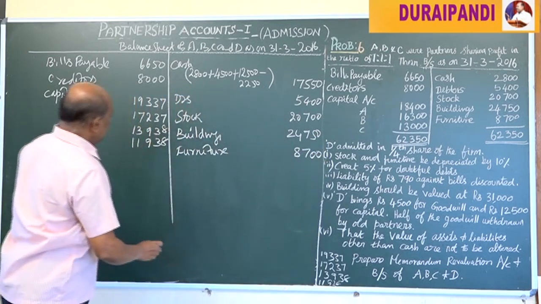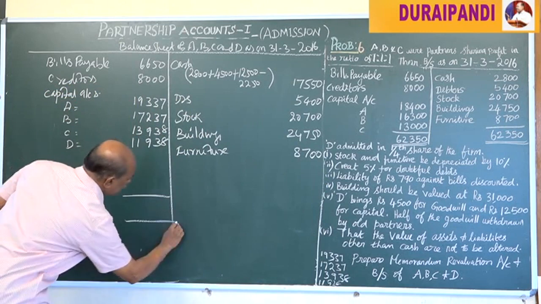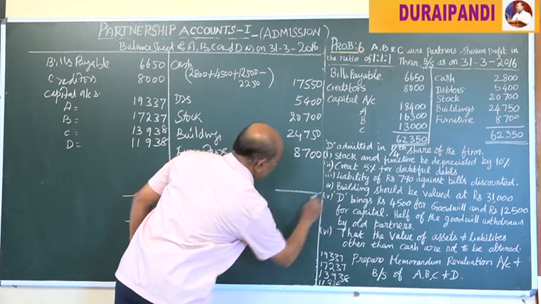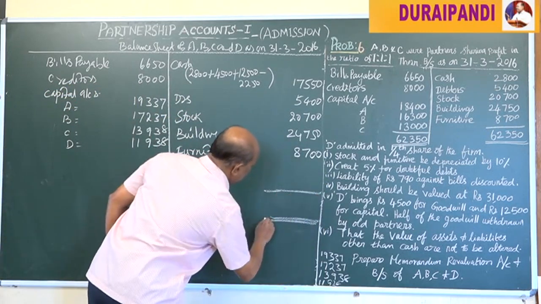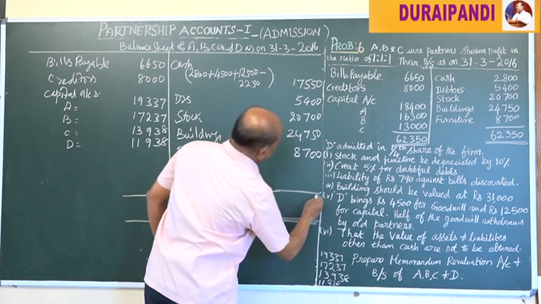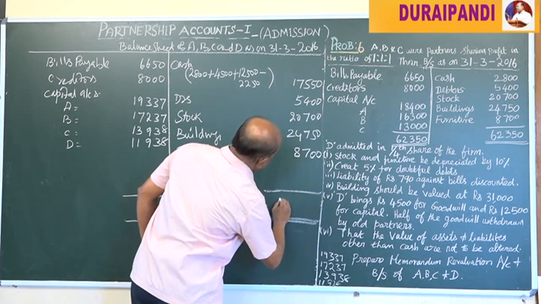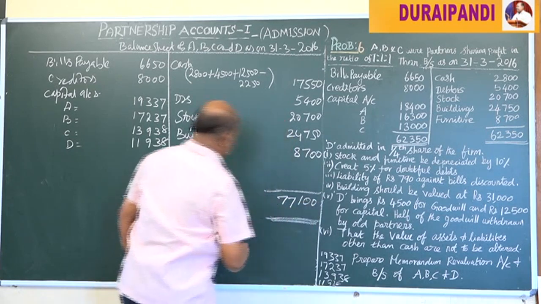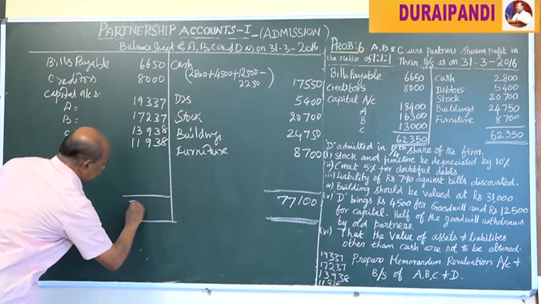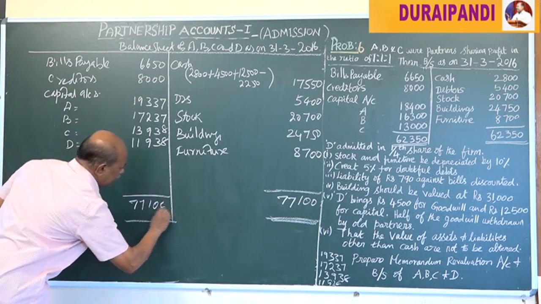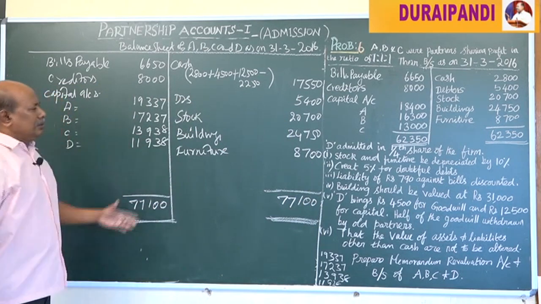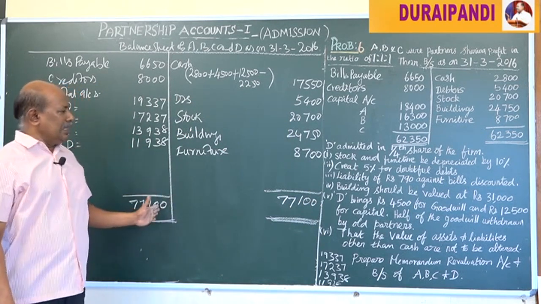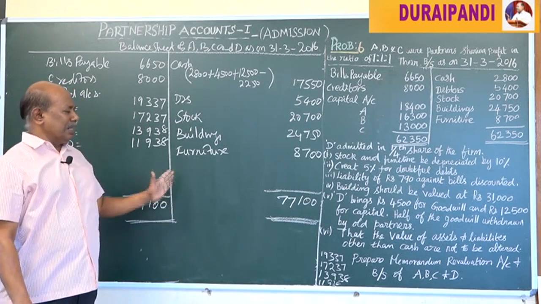That's all, I think. We have to balance it. The total is 77,100. Here also 77,100. Now the problem is tallied. We have done that problem correctly.